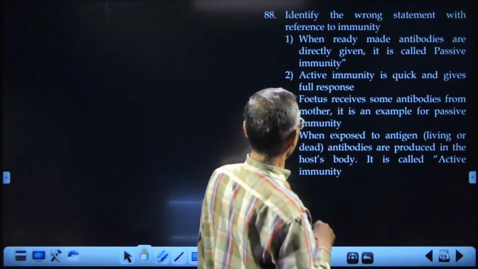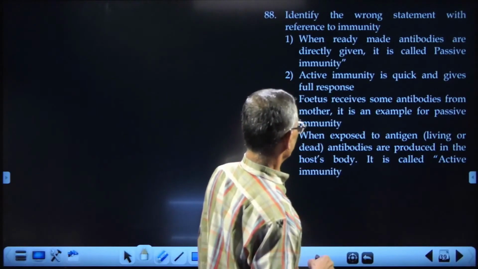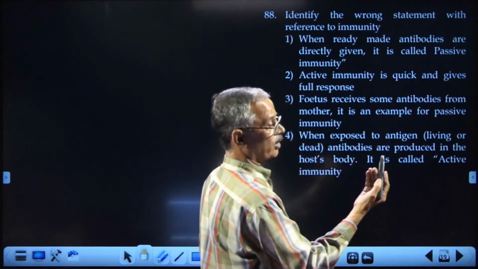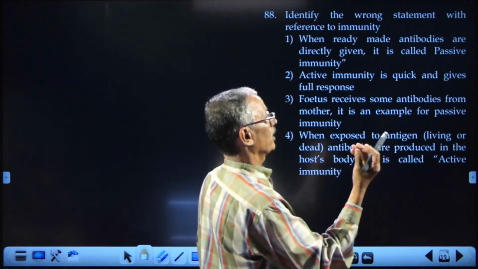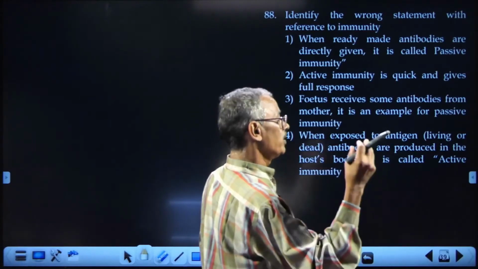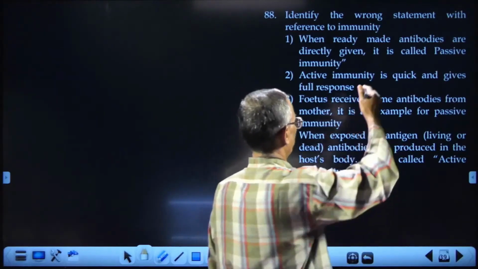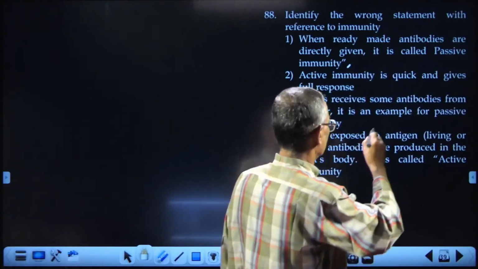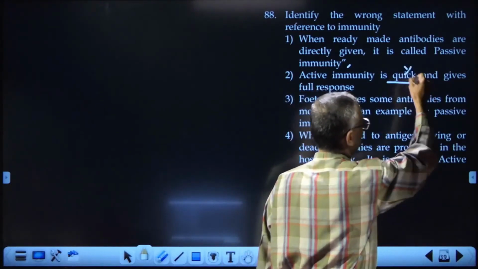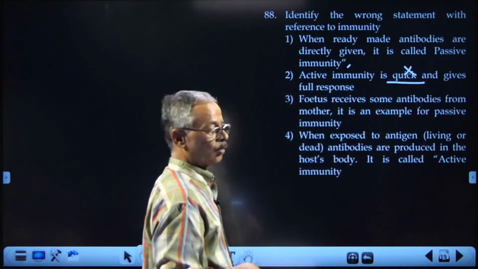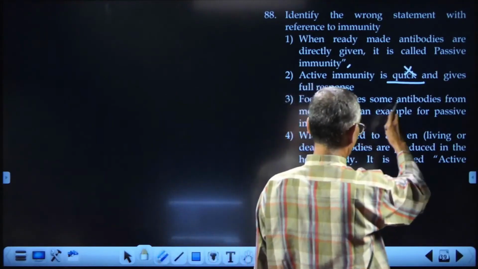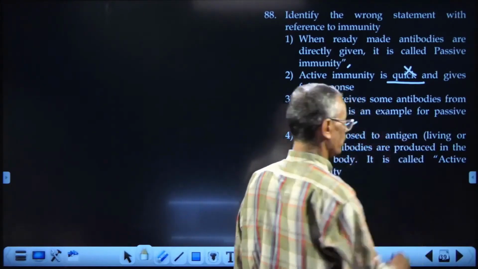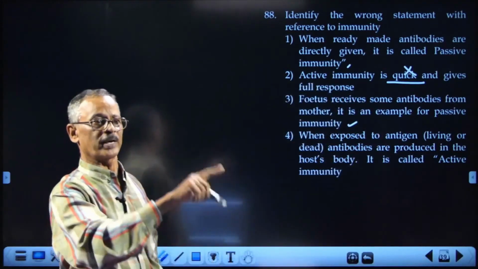And the wrong statement with reference to immunity. When ready-made antibodies are directly given, see, when you are having a snake bite, etc., we give preformed antibodies, prepared antibodies. It is called passive immunity. Active immunity is quick? No, active immunity is very slow. Fetus receives some antibodies from mother, correct? It is an example for passive immunity because the baby is not preparing. The mother is preparing and giving to the baby.